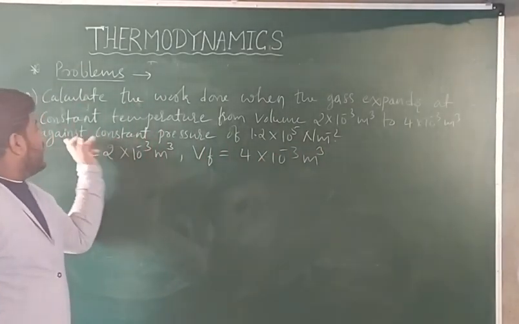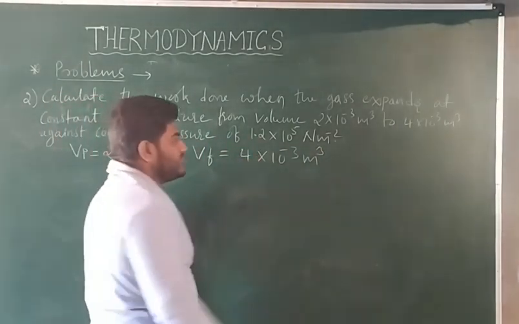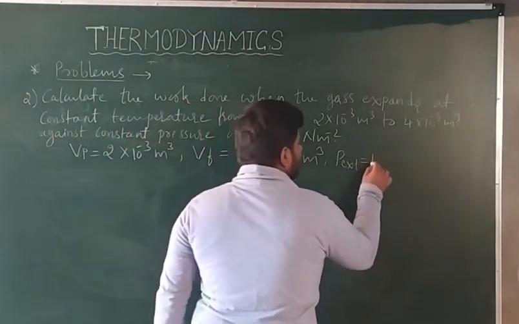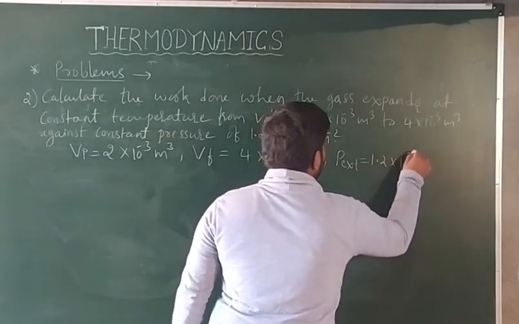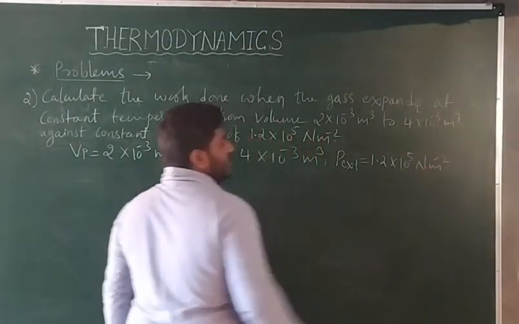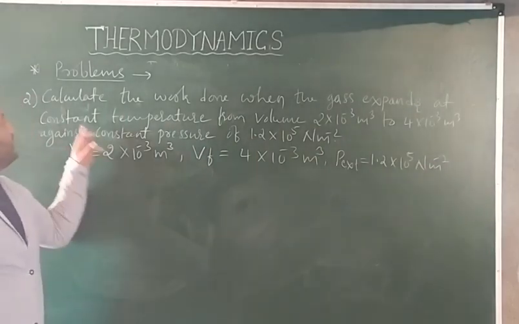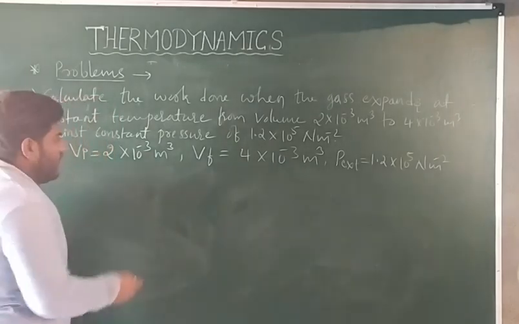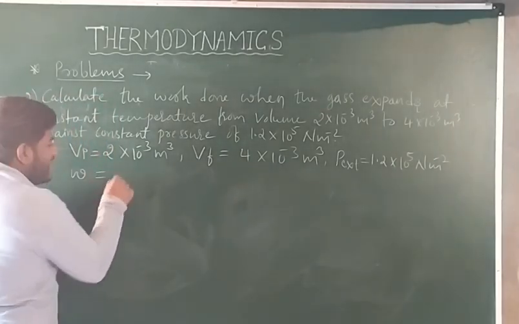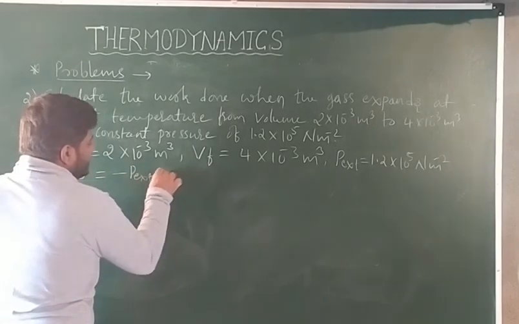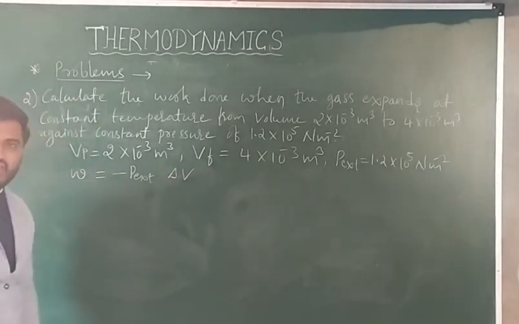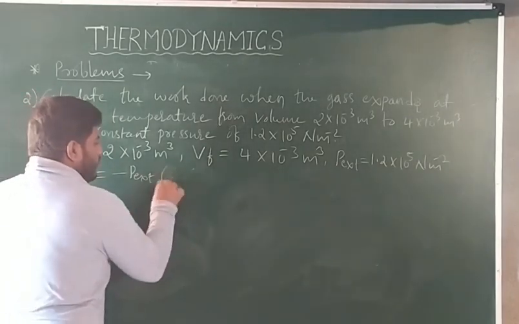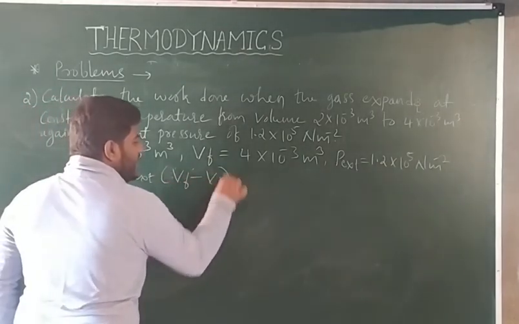And you are given with constant pressure of. So pressure is also given. What is that? P external. How much? 1.2 into 10 to the power 5 Newton per meter square. Then what you are asked to find? Calculate the work done. So you know already work done is equal to, what is the formula? Minus P external into change in volume, del V. So what is that change in volume? Change in volume is nothing but V final minus V initial.